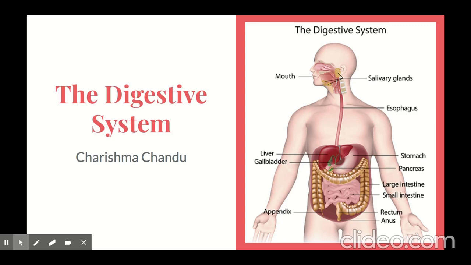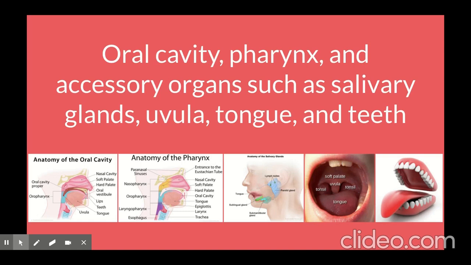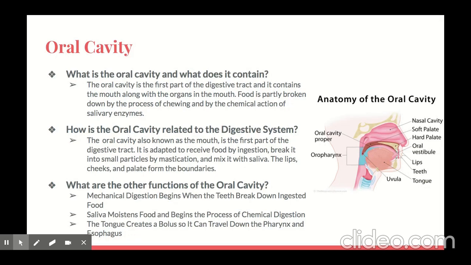Previously, I went over the digestive system in general, what it is and how it works. If you haven't watched it already, please go to my channel and watch it. In this video, I'm going to go over the oral cavity, pharynx, and accessory organs such as salivary glands, uvula, tongue, and the teeth, and how they are related to the digestive system.